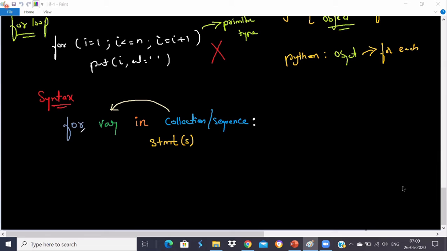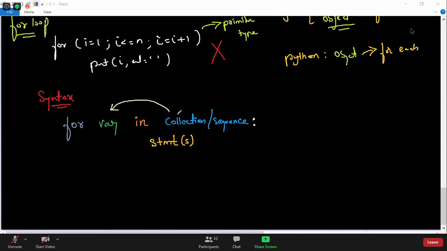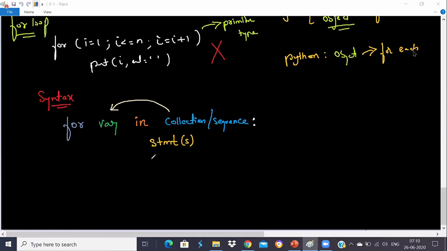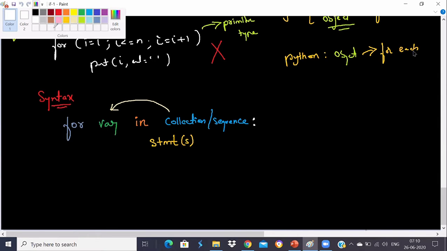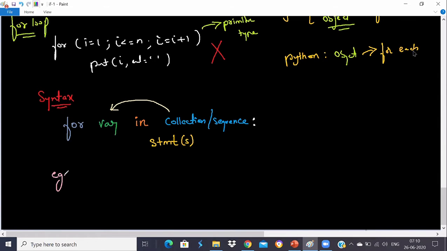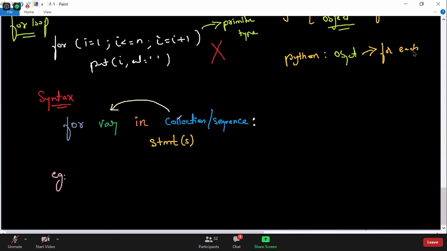The way you write a for loop in Python is you use a keyword called for. Then you use a variable, which is your loop variable, the way you have used in a while loop, and you use the in keyword and a collection or sequence, meaning that for every item in the collection, it will pick it and execute the statements you want. Let me take an example to show what the collection or sequence can be.